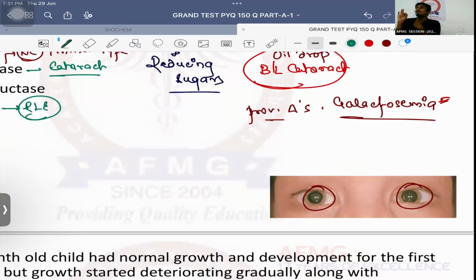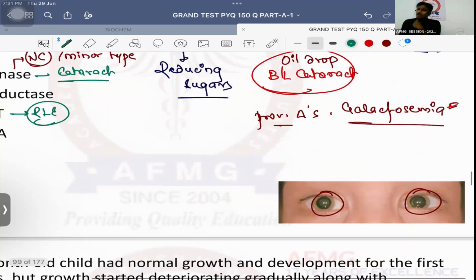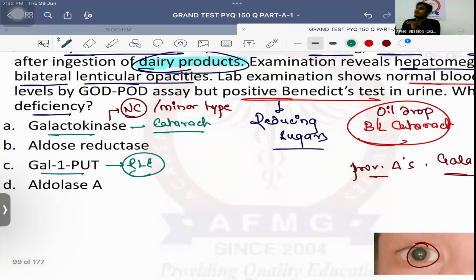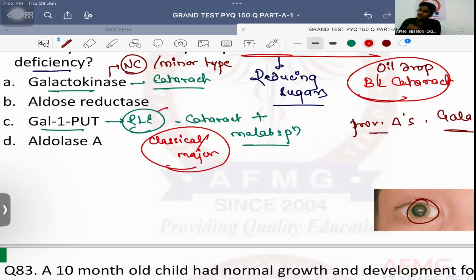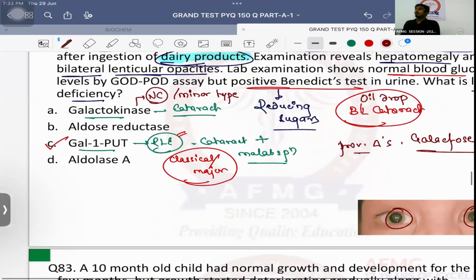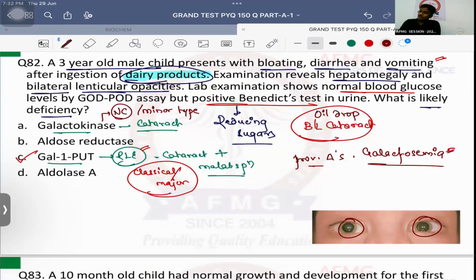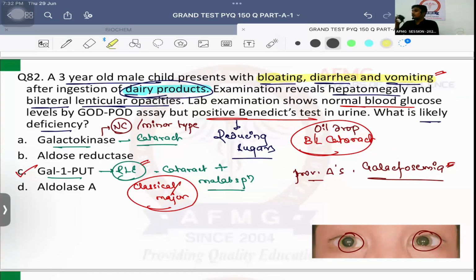Okay, this is the classical. That orange image will not always come, I am telling you. Okay, there's a classical oil drop cataract which develops in the patient. So only cataract develops. So galactokinase deficiency is the minor type of galactosemia. But along with cataract, if they say the patient is also having malabsorption features like diarrhea, vomiting, nausea, bloating, flatulence, everything like that, then it should be a case of classical galactosemia, or the major type of galactosemia. And classical or major type of galactosemia is due to deficiency of the rate limiting enzyme itself, that is known as GALT, galactose 1 phosphate uridyl transferase. Why is the answer GALT here? Because our patient was having features of malabsorption syndrome also.